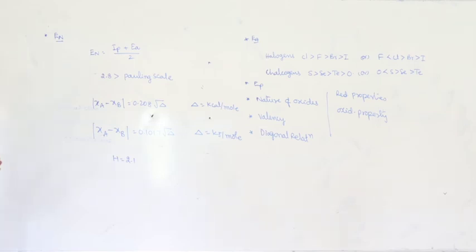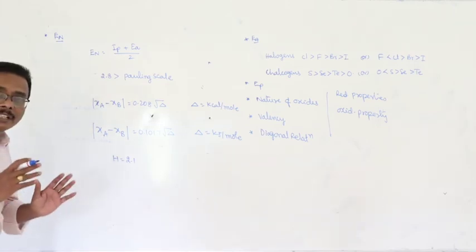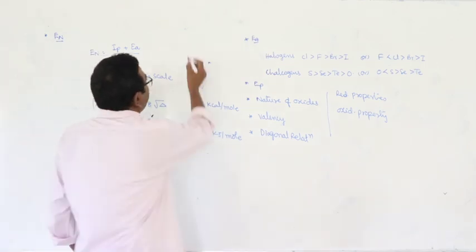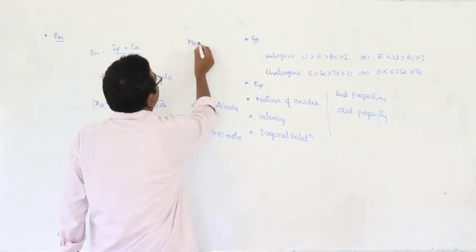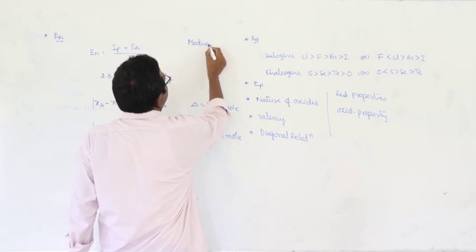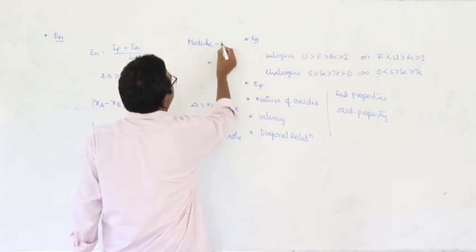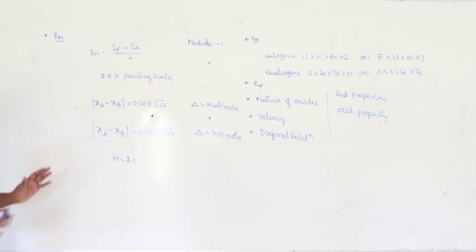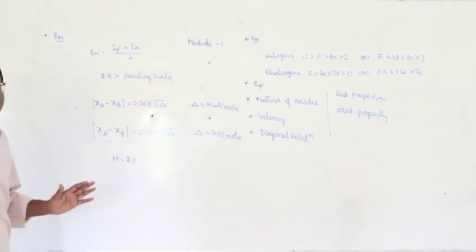Then it is very convenient and easy to approach the objective bits which are given as assignments in the previous class from module 1. From module 1 I have given 2 assignments, up to electron affinity and electronegativity. And now you have to complete the remaining topics also.